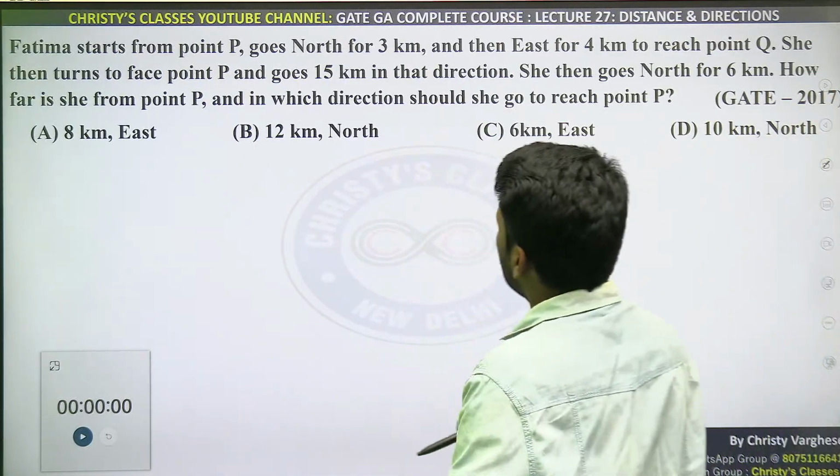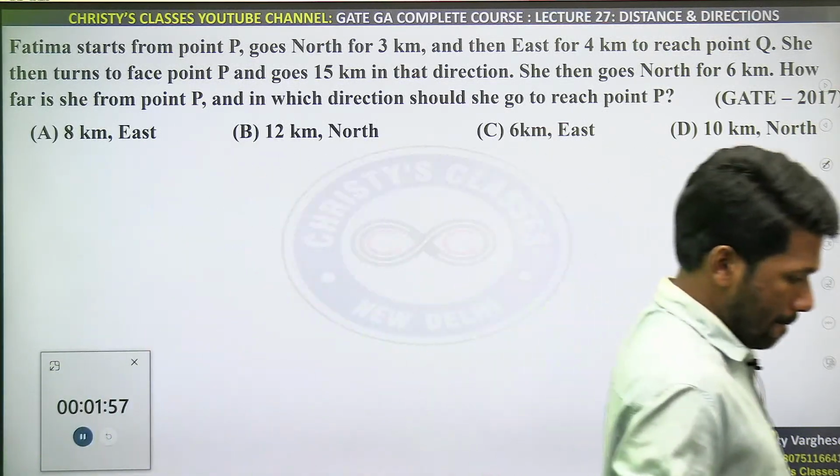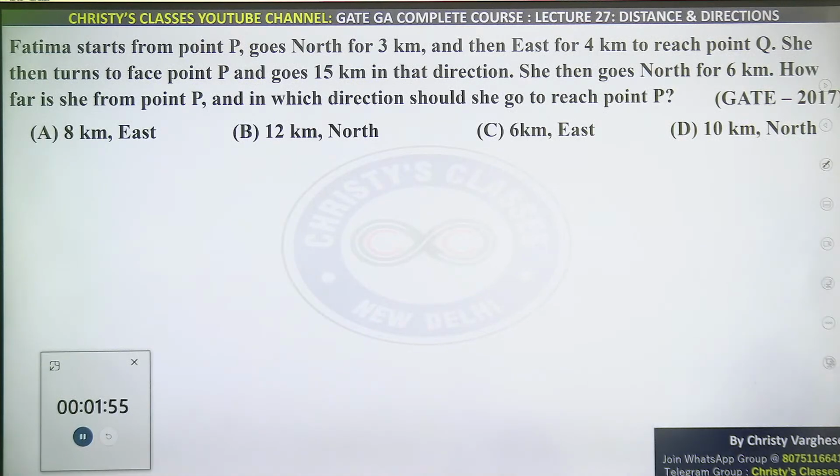This one is an easy one, try it very fast. This chapter is comparatively easy, except 2-3 questions which came in a few exams in few years. Try this, all of you.